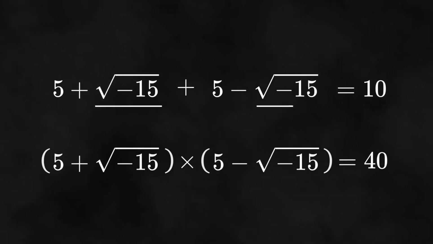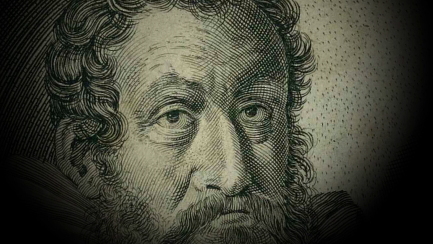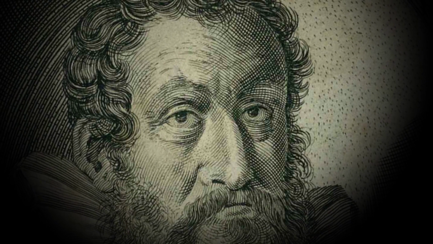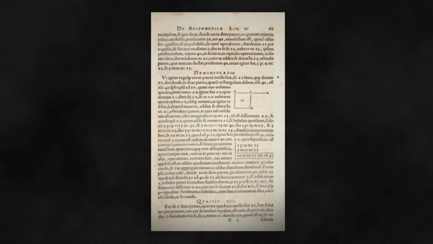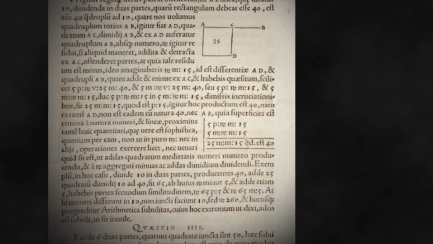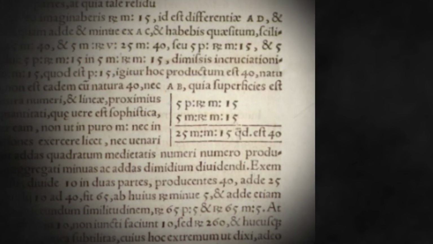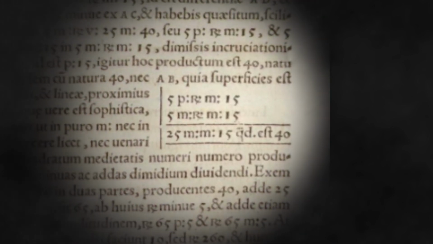However, Cardano also wrote that numbers with a negative value inside the square root were useless, of no practical value. In the mathematical framework of 1545, there were no numbers with negative square roots. So Cardano was confused and wrote this. However, numbers in which a negative value appears inside the square root, that is, numbers whose square gives a negative sign, are the important numbers known today as imaginary numbers.